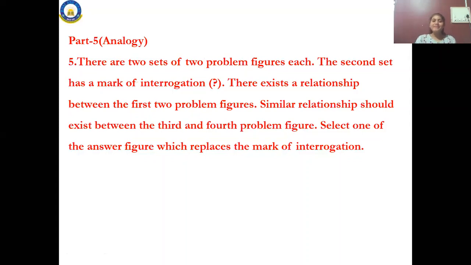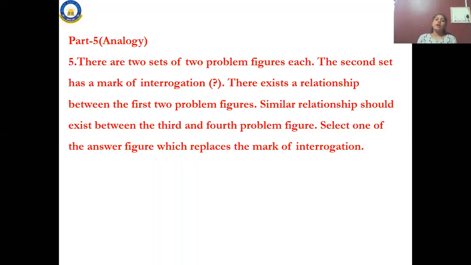Okay, we'll come to chapter 5, that is analogy. I said, what is this analogy? I said in the previous session itself, you have played one game also, right? Okay. What does analogy mean? You have to find out the relationship. They will be given 2 relations. You have to find out the further one.